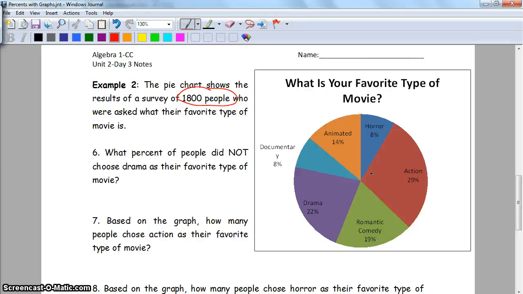Number 6 says, what percent of people did not choose drama as their favorite type of movie? So drama was 22%. So what percent of people did not? Well, 100% of the people were asked. 22% said drama. So 100 minus 22% will give us not drama, which is 78% said not drama.